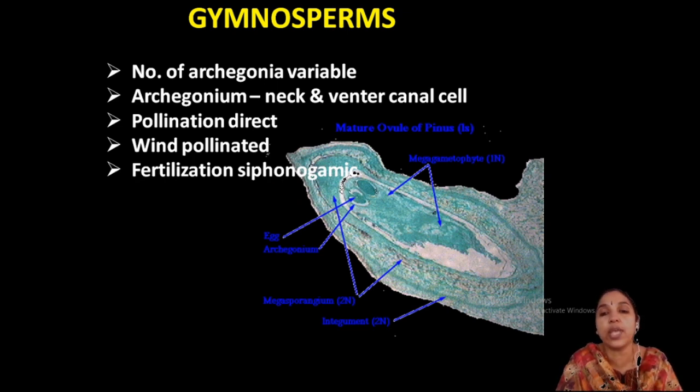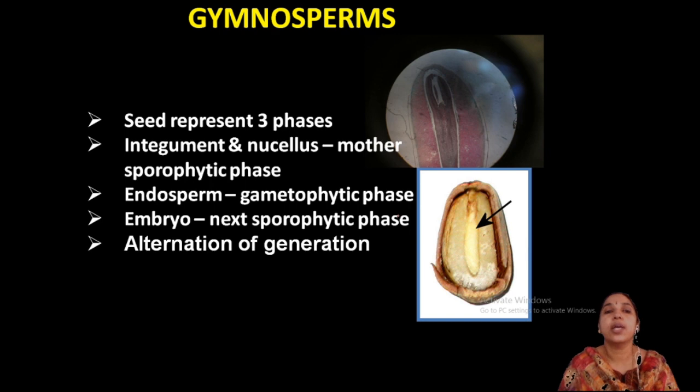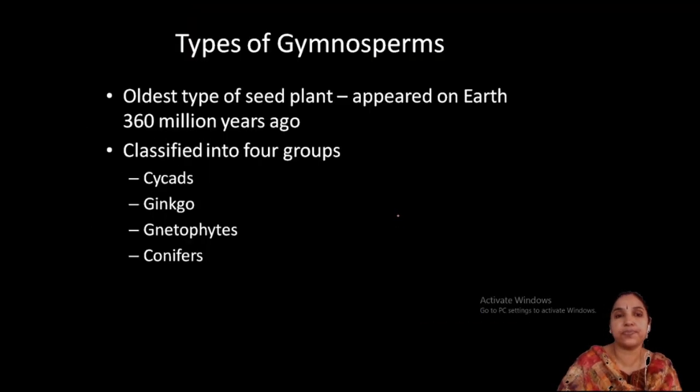Fertilization is siphonogamic. Now, in the seed, three phases are there. Integument and nucellus are the first phase. Endosperm with the gametophyte is the second phase. Embryo, the next sporophytic phase, is the third phase. Alternation of generation is observed.